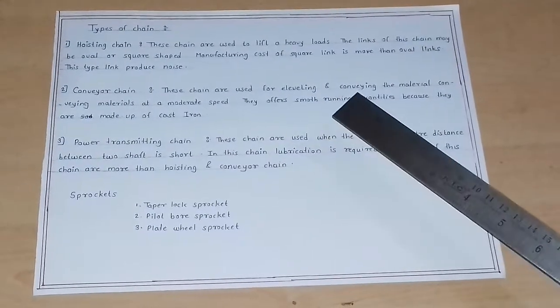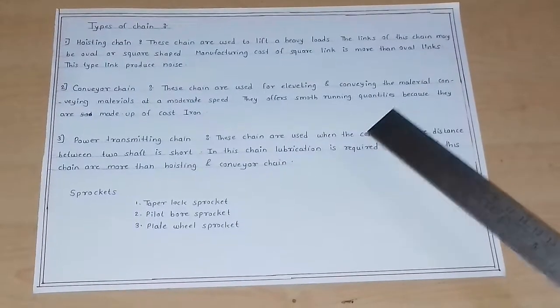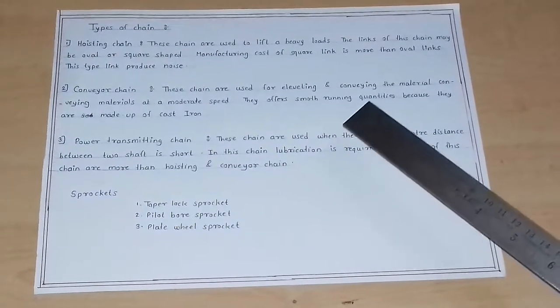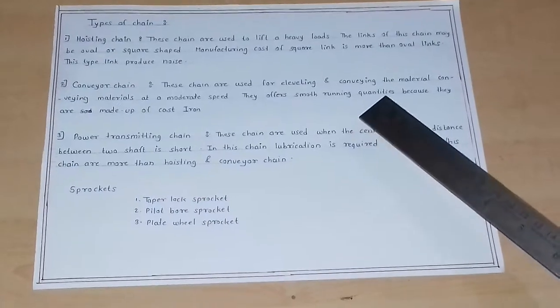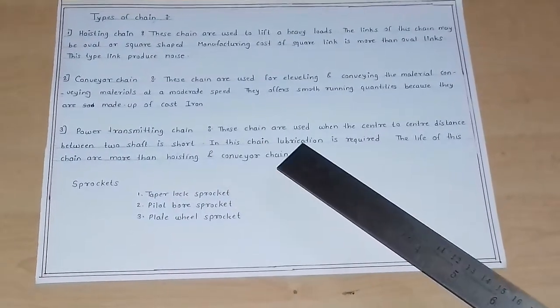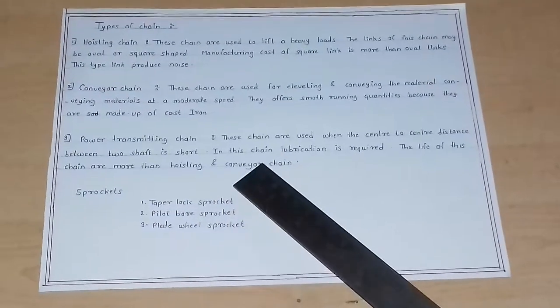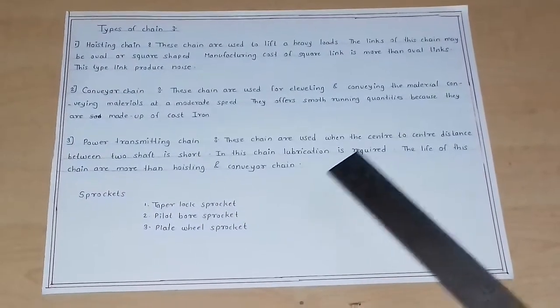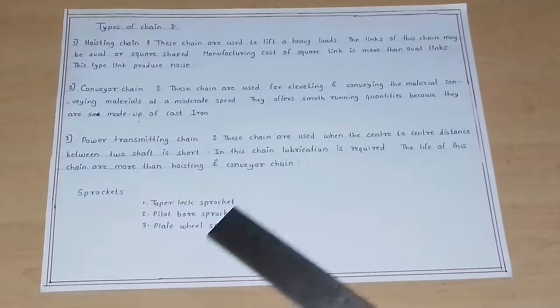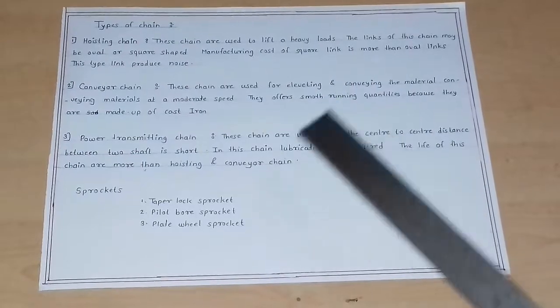Conveyor chain: these chains are used for conveying or elevating material at moderate speed. They offer smooth running qualities because they are made up of cast iron. Power transmitting chain: these chains are used when the center to center distance between two shafts is short. In this chain, lubrication is required. The life of power transmitting chain is more than the hoisting chain and conveyor chain.